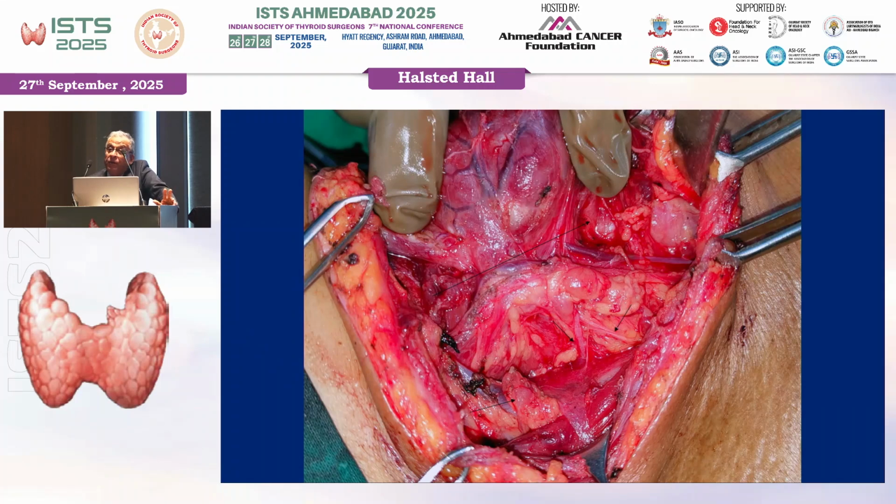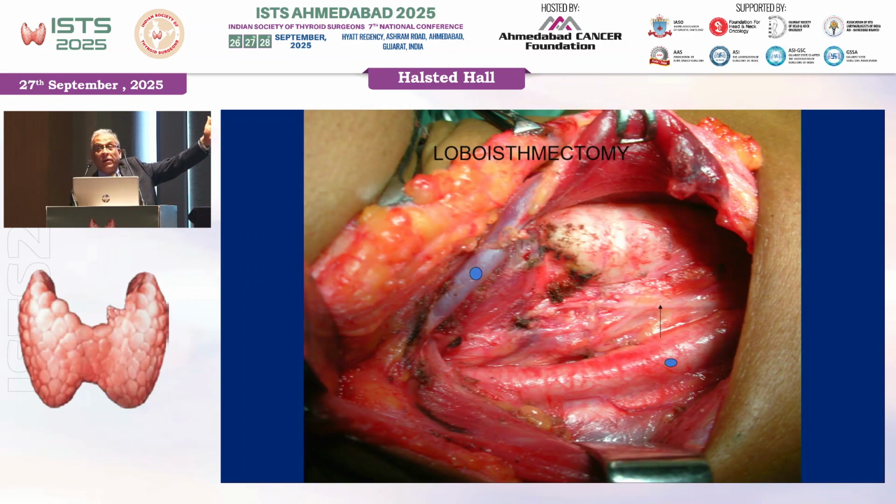And now we need to understand, as Arvind was telling, should we stop at that level and leave the entire paratracheal tissue in place in good thyroid cancer and avoid complication? Or should we resort to this ipsilateral paratracheal clearance, baring the entire recurrent laryngeal nerve from its entry into the neck to the entry into the larynx and see the entire paratracheal groove?